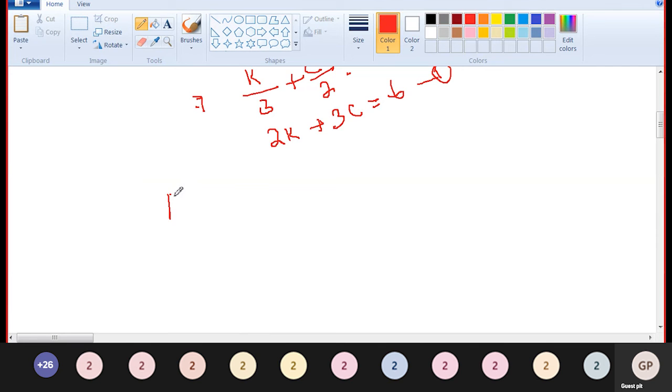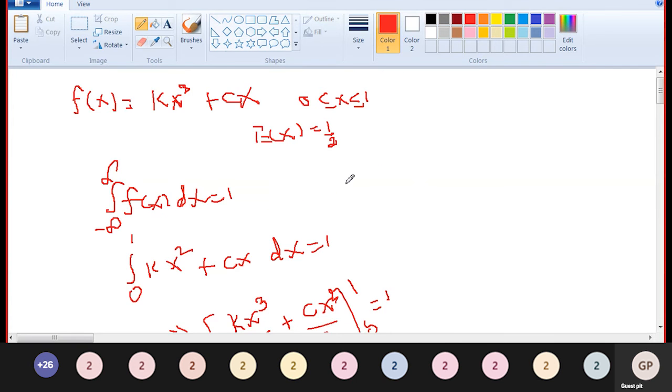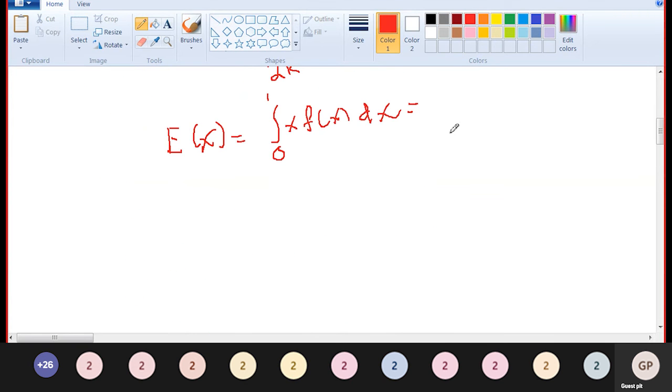What is the next condition? Expectation of x is equal to the integral over 0 to 1 of x into f of x into dx. What is the value given? E of x equal to 1 by 2 is given.